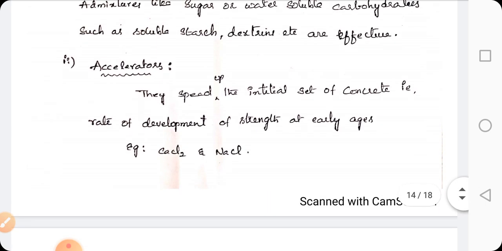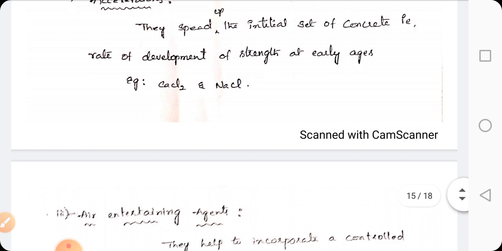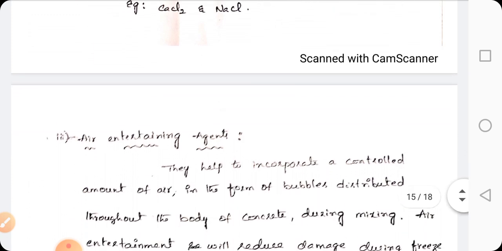Next, accelerators. Accelerator means speed up. So they speed up the initial setting of concrete, that is, the rate of development of strength at early ages. Examples for accelerators are calcium chloride and NaCl.